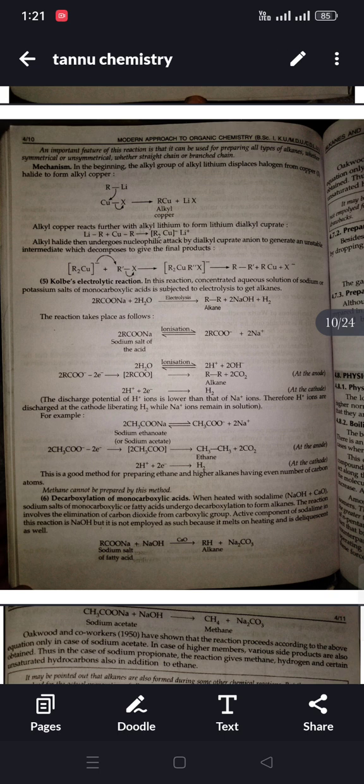In the beginning, the alkyl group of alkyl lithium displaces halogen from copper halide to form alkyl copper. Alkyl copper reacts further with alkyl lithium to form lithium dialkyl cuprate. Alkyl halide then undergoes nucleophilic attack by dialkyl cuprate anion to generate an unstable intermediate which decomposes to give the final product.